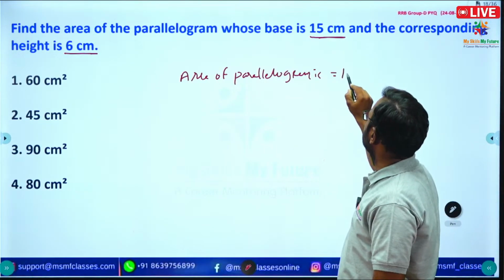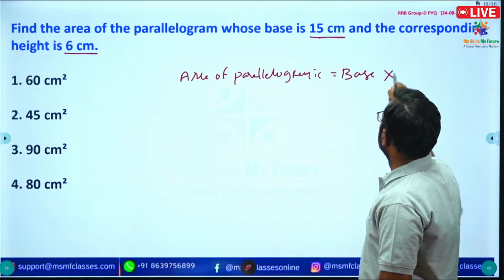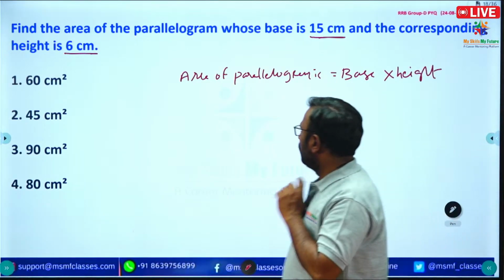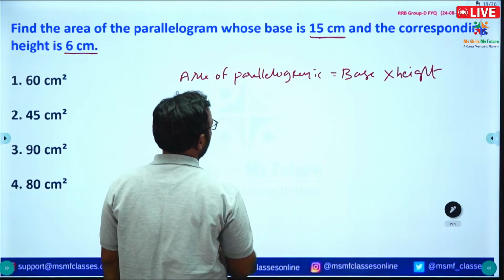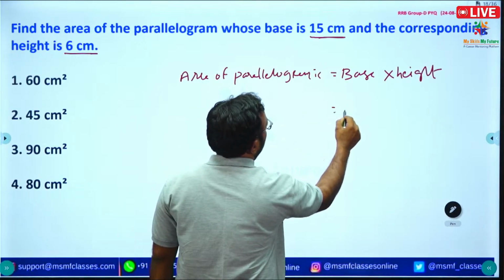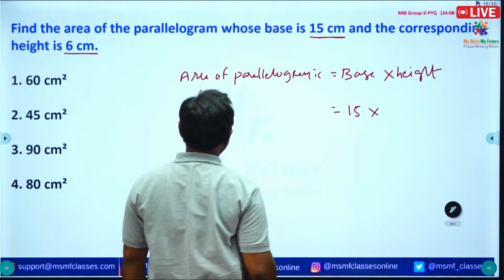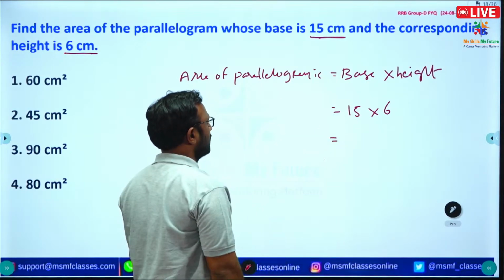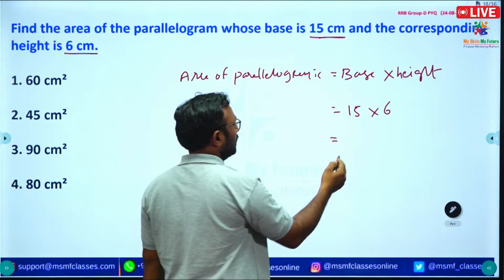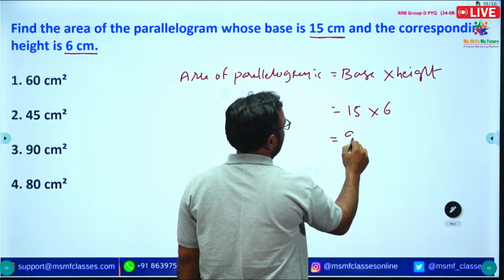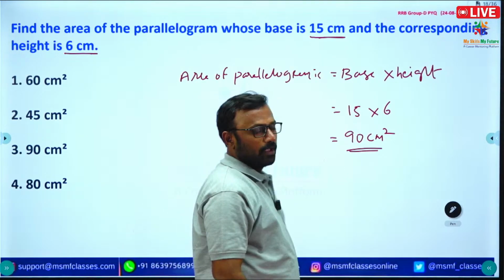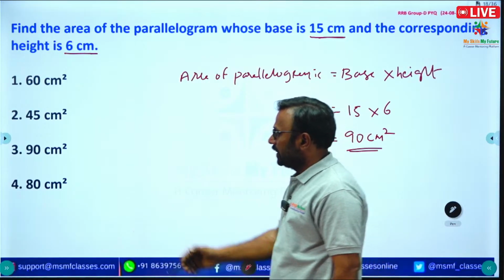They given base and also they given height. So they given base 15 and height 6 centimeters. So 15 centimeters into 6 centimeters, 15 sixes are 90 centimeters square. Okay, so option 3 is correct.